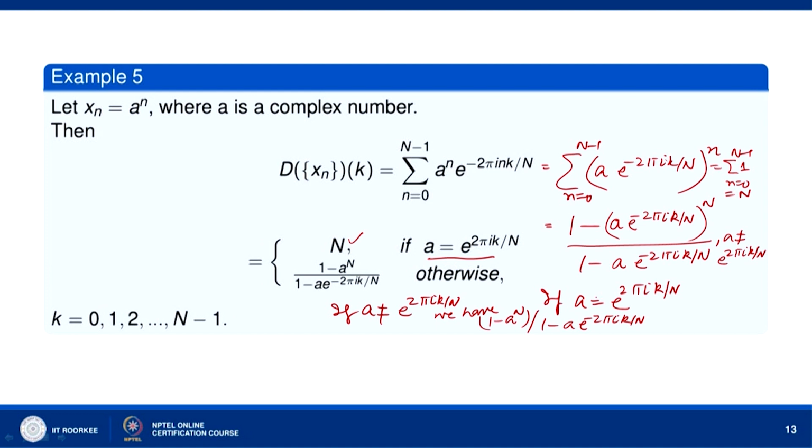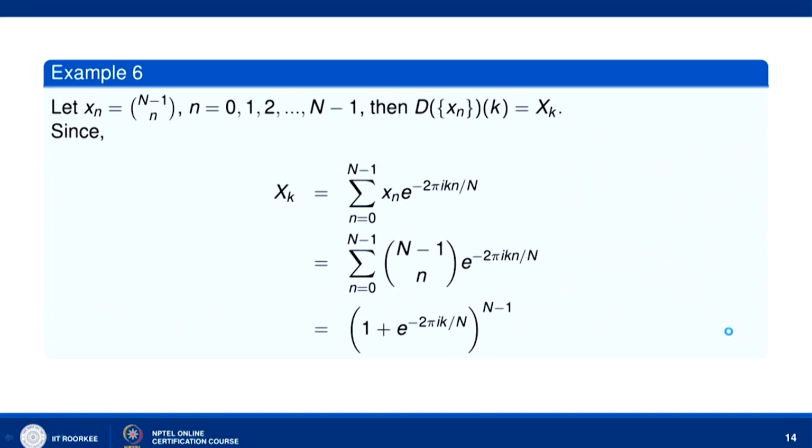And if a equals e^(2πi k/n), we get the DFT of x_n at k equal to n for all k. So, this is how we do this problem.